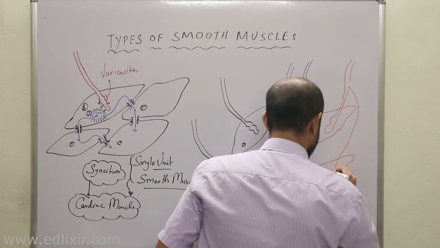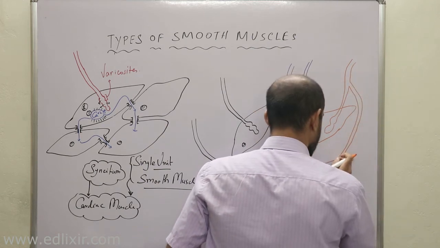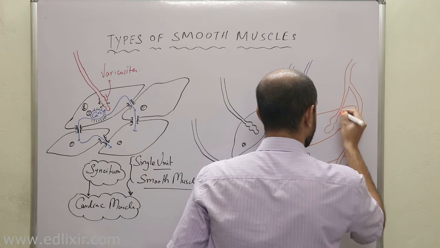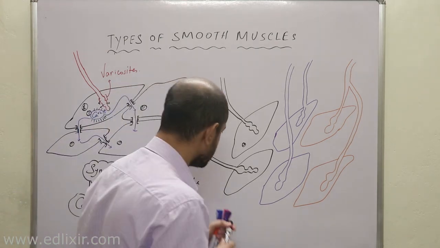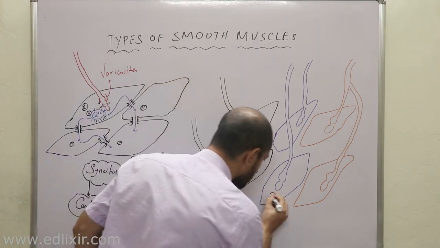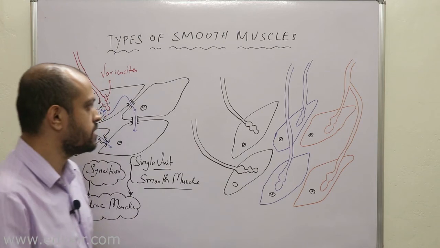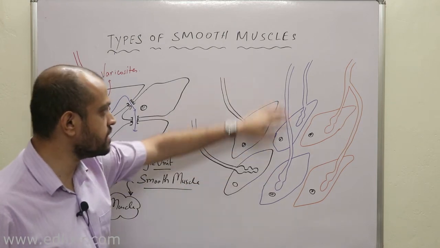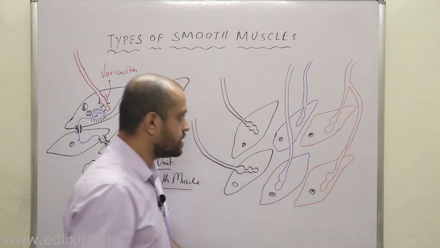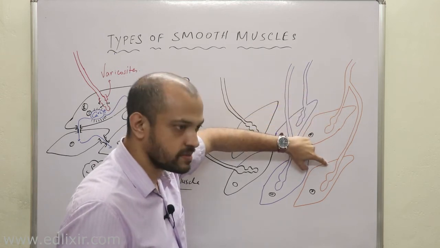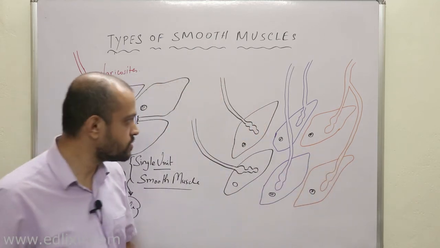Or this may happen like this, okay? What I am trying to convey is that each of these cells receives single inputs from different neurons, or it may happen that some collaterals may actually activate two similar types of cells. Clear? Two similar types of cells.